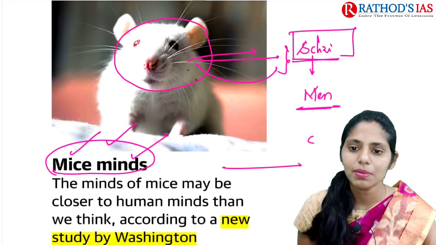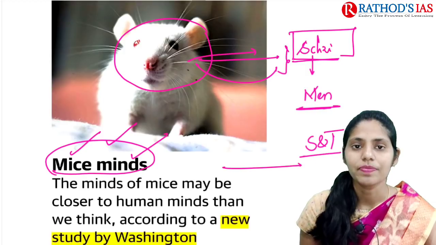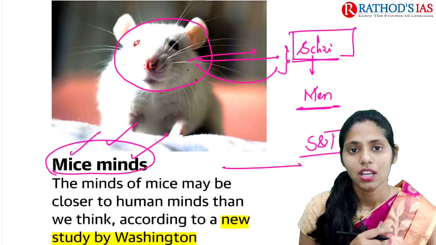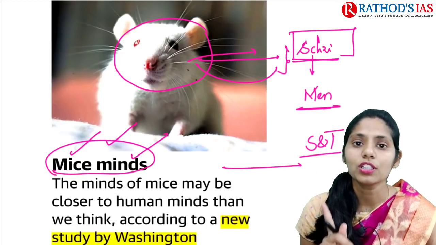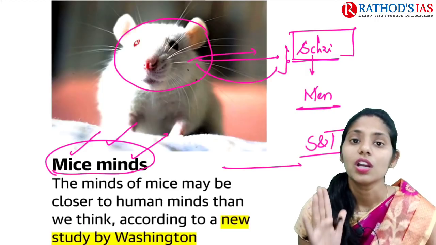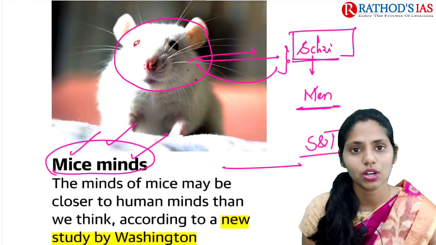This article will be important regarding science and technology. I am repeatedly saying that don't leave out the Sunday edition. This Sunday's paper will be important to cover news from the science and technology point of view. This is an important source to cover science and technology.